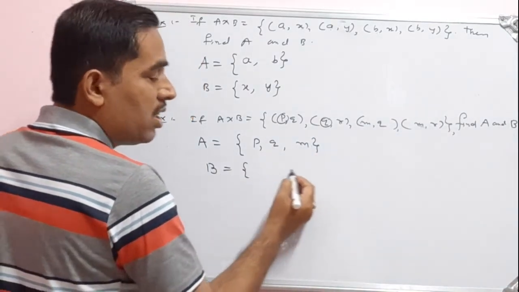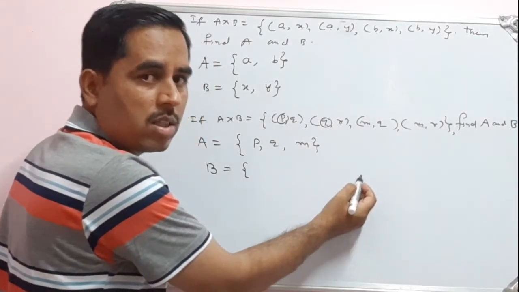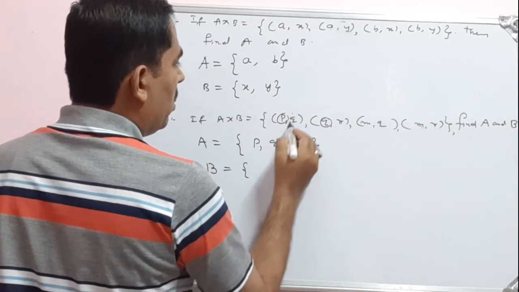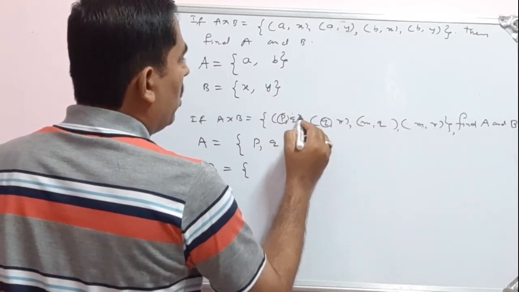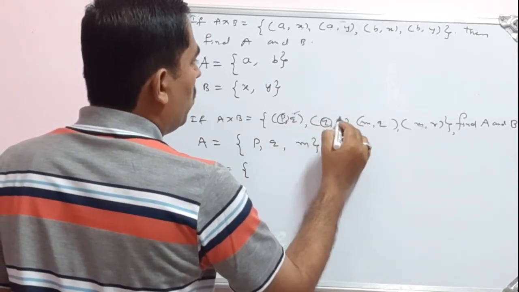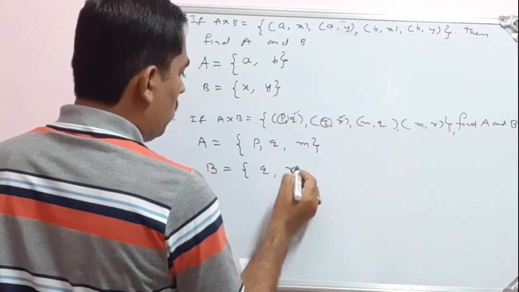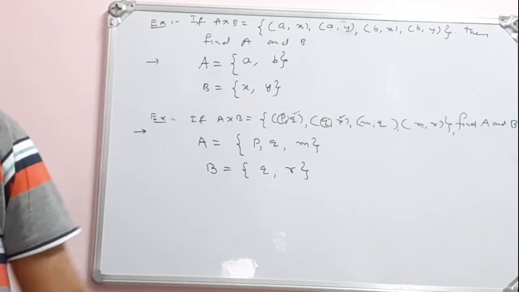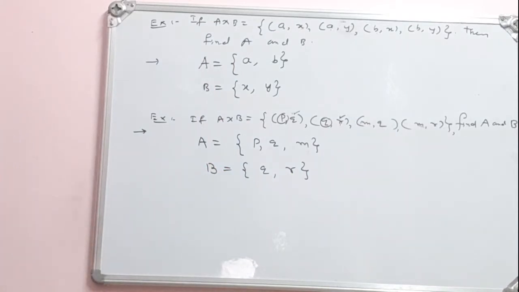Then B means I have to list the set of second elements. What is the second element here? See, the second element is Q and this R. So here Q and R are repeated. So Q and R, they are the second elements.